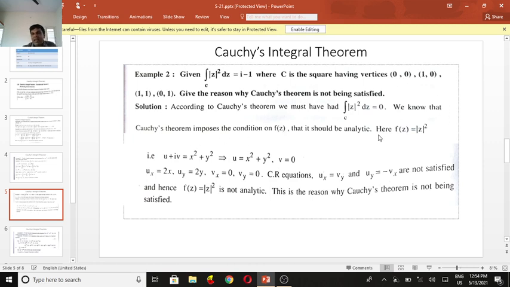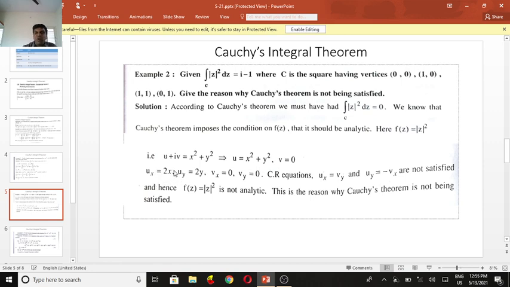That f of z should be analytic. Here f of z is mod z squared. In mod z, this is a complex function, and the absolute value of z squared gives only the real part. That is, u plus iv equals x squared plus y squared. So we replace u of x, y equal to x squared plus y squared, and v of x, y equal to 0.